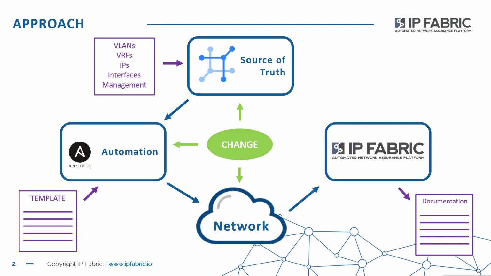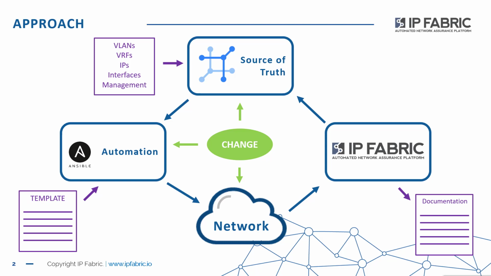But of course, it has an API too, and that API could be used potentially to update the source of truth. Now, the thing with that is you could take the data from an IP Fabric snapshot and you could just push it straight into the source of truth, and that would be job done. But that's problematic potentially, because what if you had a situation where stuff was removed in error from the network, or there were a connectivity issue at the point where IP Fabric ran its snapshot, and so it didn't actually capture all of the information about the current network state.